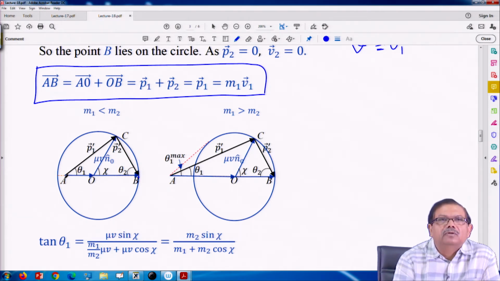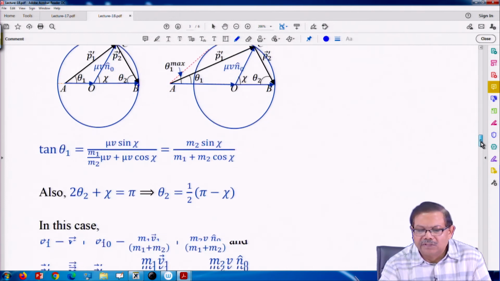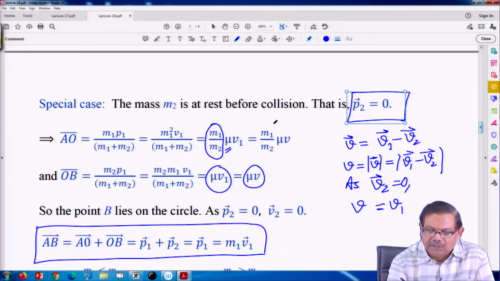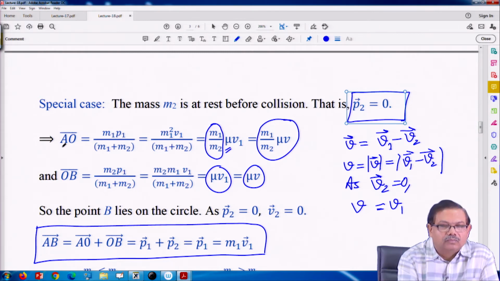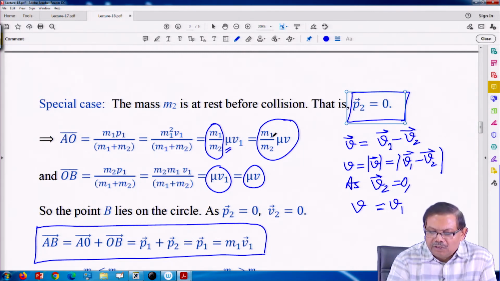Now, the first one could be either inside the circle or outside the circle. So, AO depends on the ratio m1 by m2. So, if m1 is bigger than m2, then it is outside the circle.